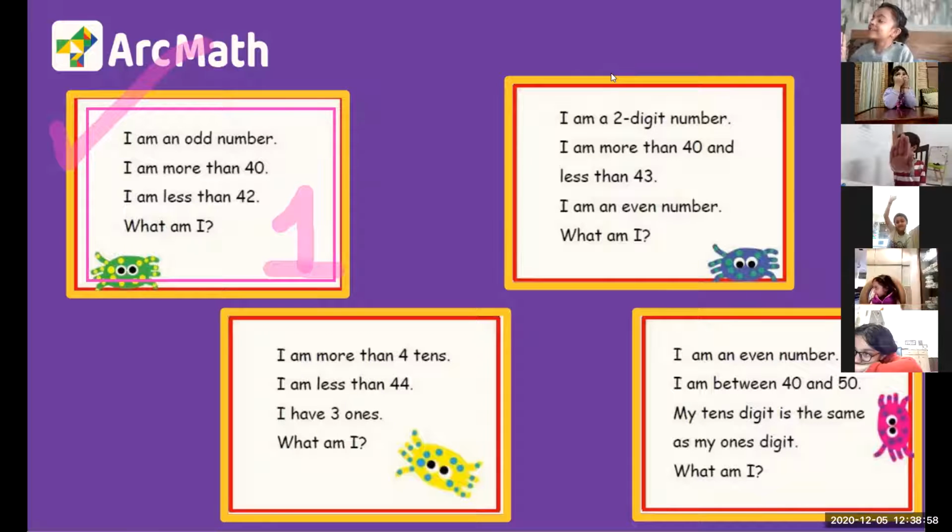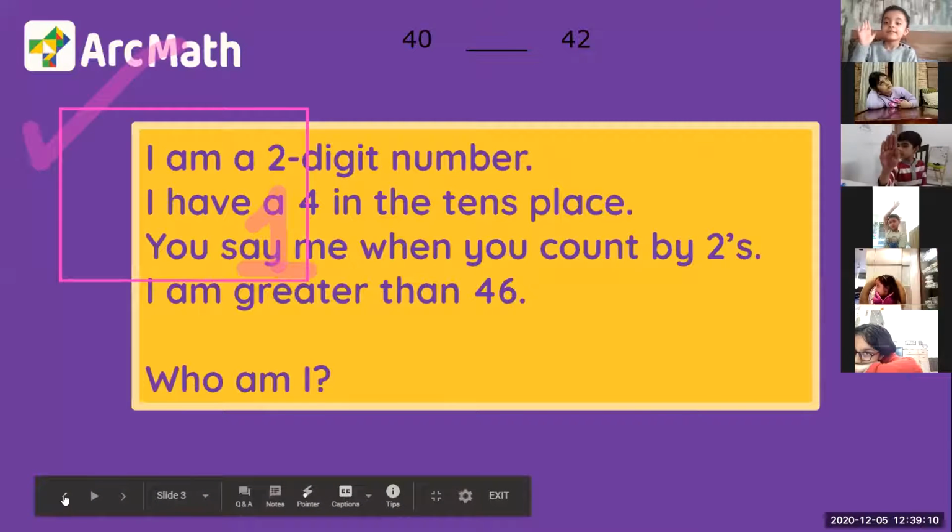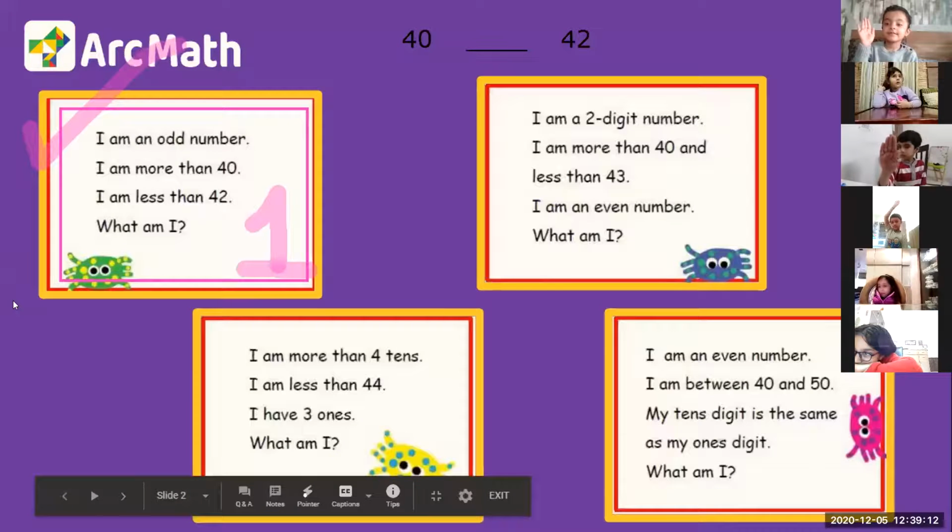The number is more than 40. That means we have 40. The number is more than 40 and it is less than 42. Okay, so we have Saran, Avyan. Okay, Avyan, you tell us what will be the answer. What do you think?